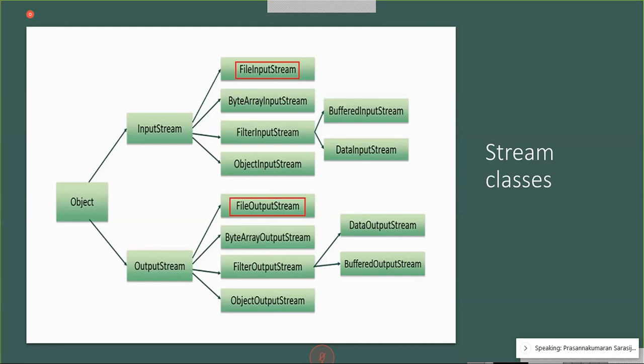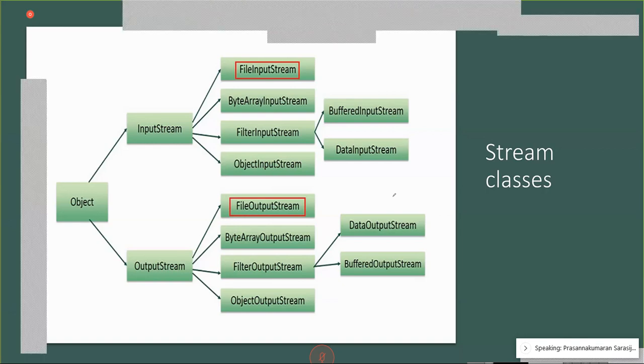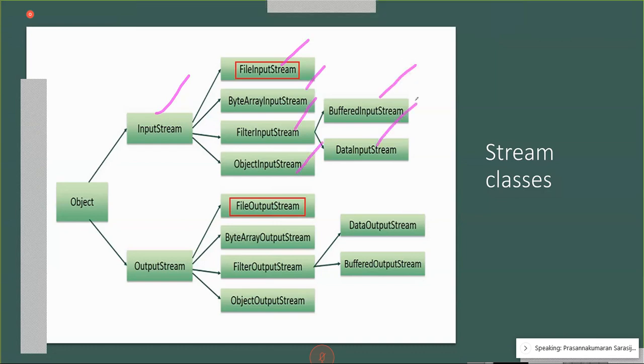There are only a couple of class names here: 1, 2, 3, 4, 5, 6, 7. If you know these 7, you can easily write the other part because this is just changing input to output.